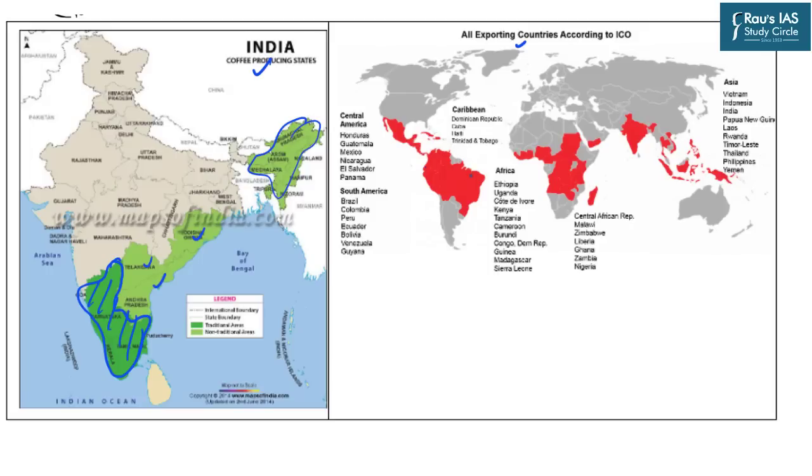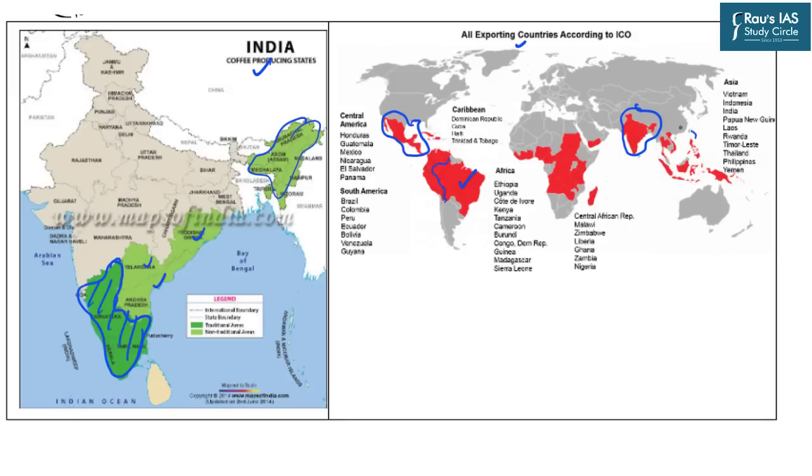When it comes to the world, there are some dominant countries. For example, in South America, we have Brazil as well as Colombia, Peru, Ecuador, Bolivia, etc. Coffee is also grown in the Central American countries of Honduras, Panama, Nicaragua, etc. Then obviously we know about India's potential in coffee.